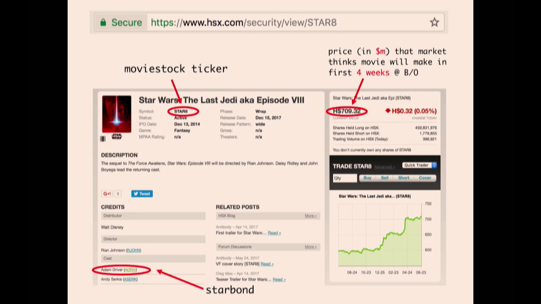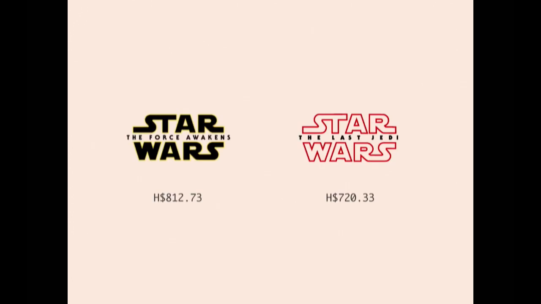It's got star bonds, so those are all the people that are attached to the movie. And then it's got the price, which is derived from what the market thinks the movie will make in the first 4 weeks. And the market is defined by anyone who trades the security on this website. So given that the last Star Wars movie of the reboots made $812 and Star Wars 8 is currently priced at $720, there's probably money to be made there.